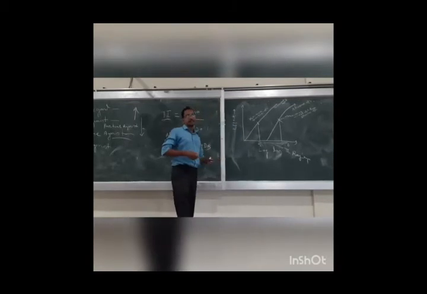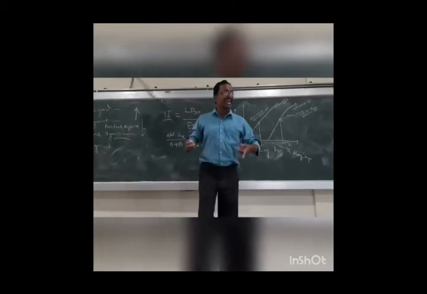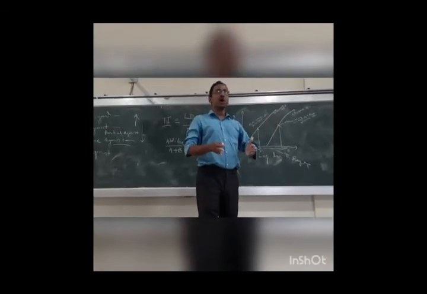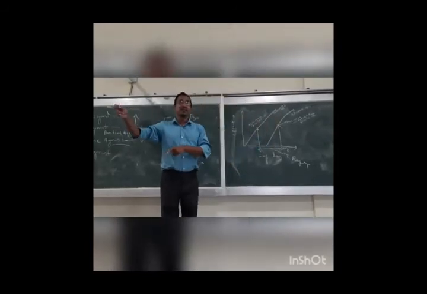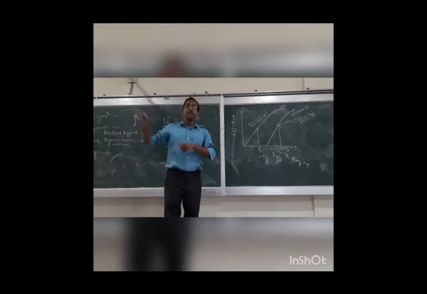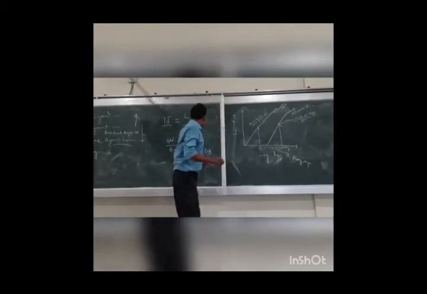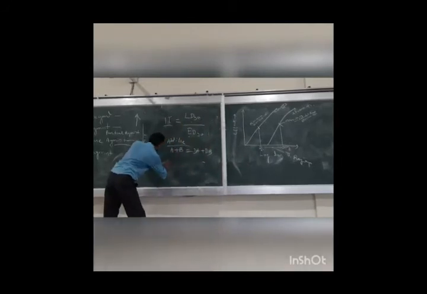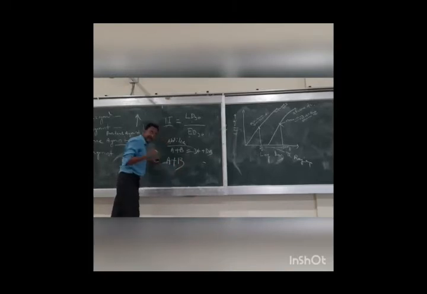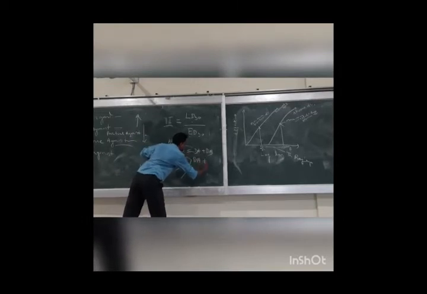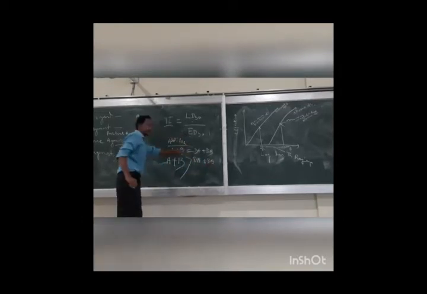Then supra-additive. What is supra-additive? In this case, the effect of two drugs combined is greater than the summation of the individual drugs. Let me make it clear. In supra-additive, the effect of drug A plus drug B is greater than the individual effect of drug A plus the individual effect of drug B. See the minor difference.